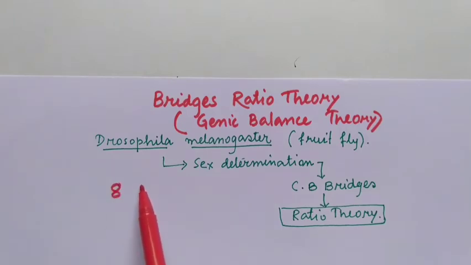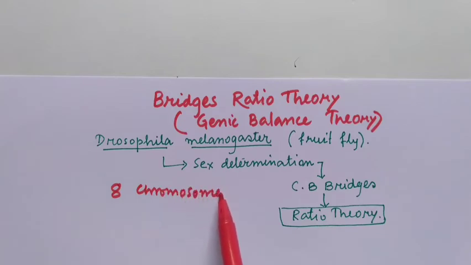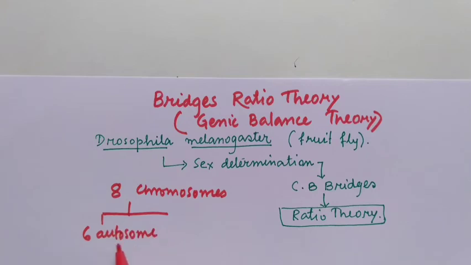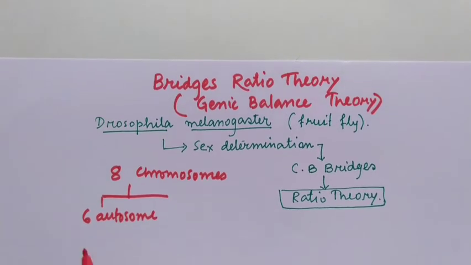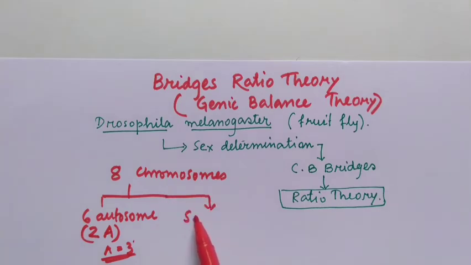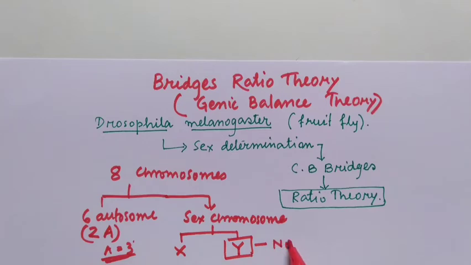There are 8 chromosomes in Drosophila, 4 pairs: 6 autosomes represented as 2A, where A is the haploid set of autosomes, or 3, and the other 2 are sex chromosomes. These are X and Y chromosomes. Y chromosome has no role in sex determination in Drosophila.